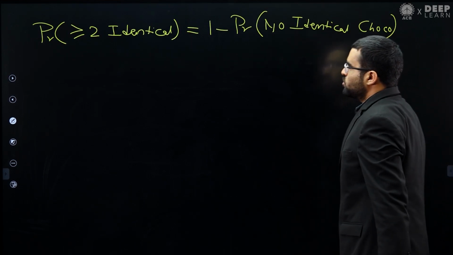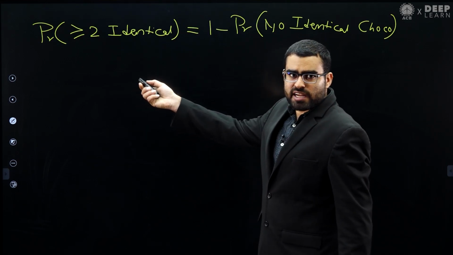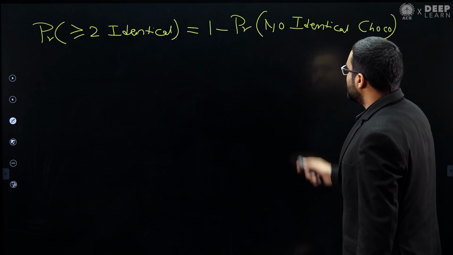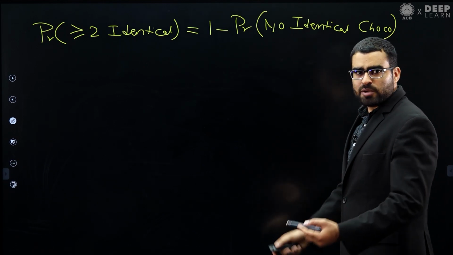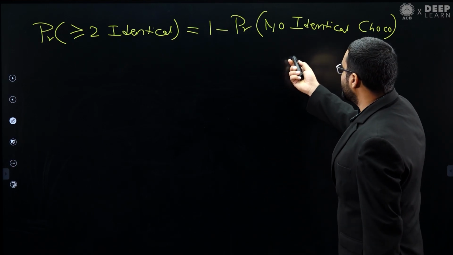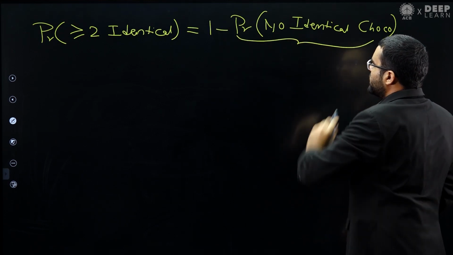Because the probability that at least 2 chocolates are identical is equal to 1 minus the probability that we pick no identical chocolate, that is, from each bag we are picking a different chocolate. So let's find out the value of this probability of no identical chocolate.